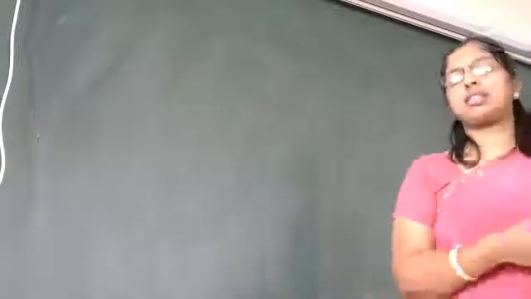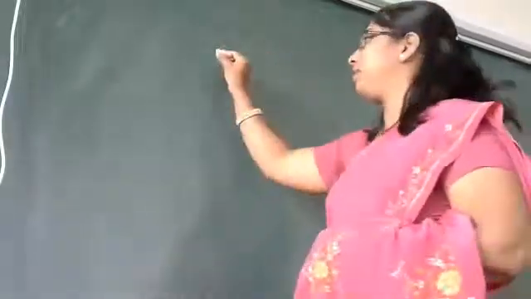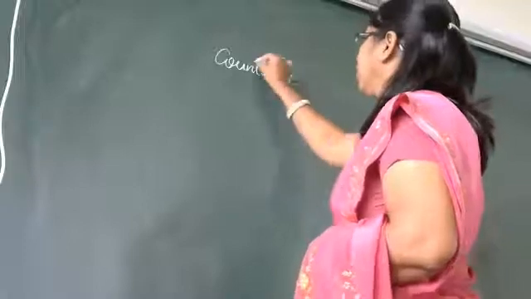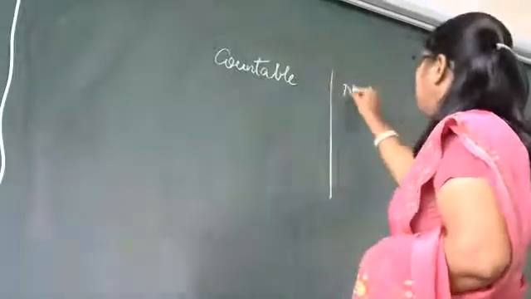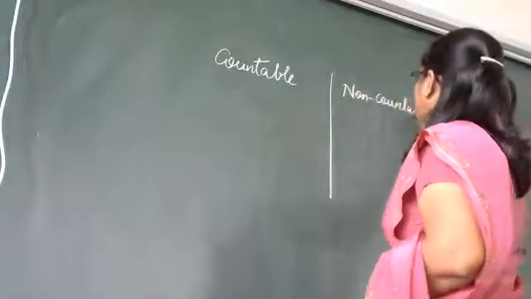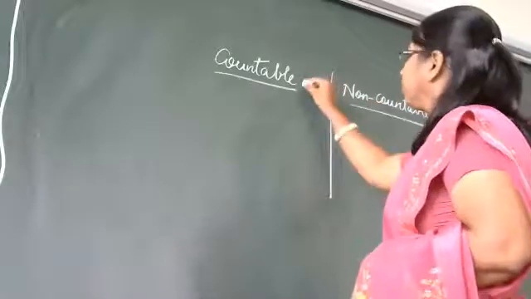Okay. Now when you study about nouns, we have one more thing, that is countable and non-countable nouns. What is the meaning of countable and non-countable nouns?